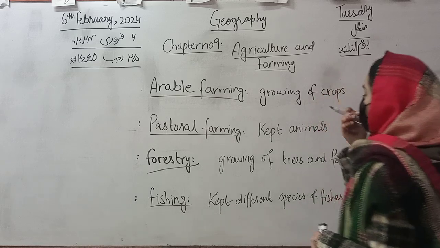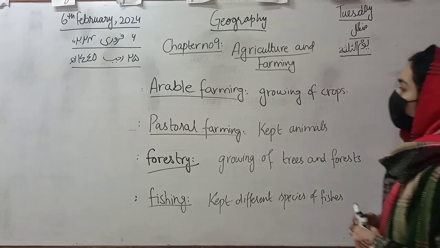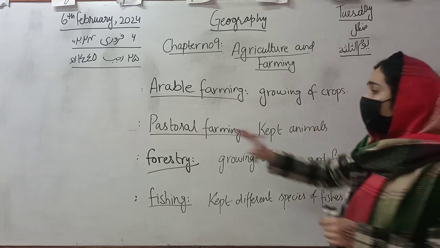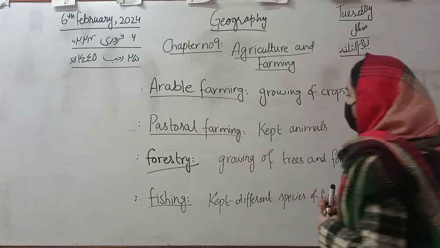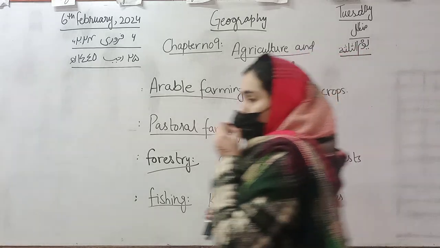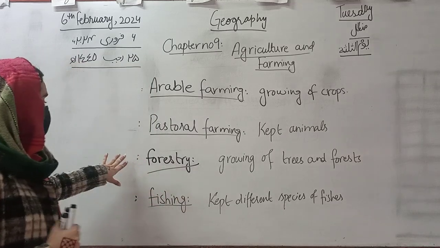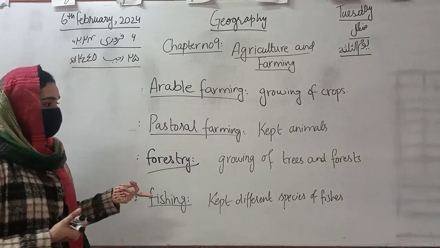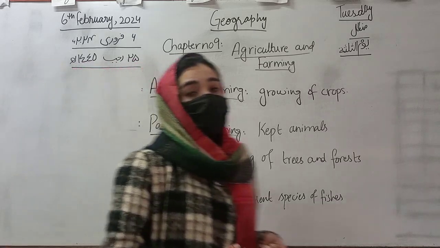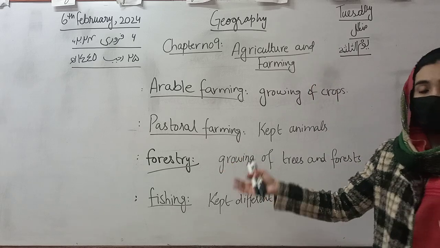So class, these are all the types by which we can learn farming in agriculture. Arable farming means growing different types of crops. Pastoral farming is where we keep animals on farms and get products from them which we need or which are beneficial for us. The third one is forestry. We can grow trees and plants for our needs and benefits, as we obtain wood and different materials from the trees.